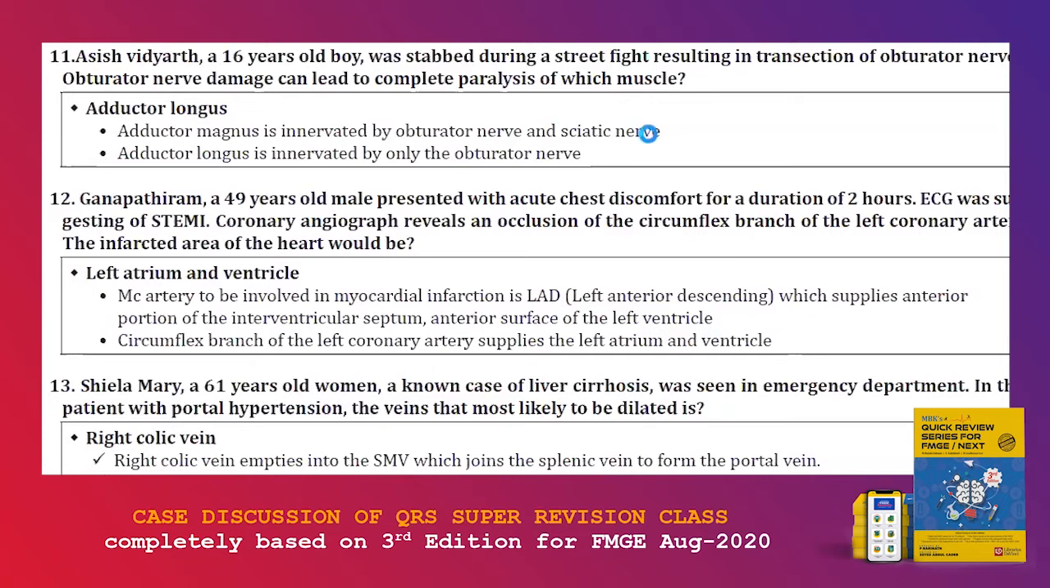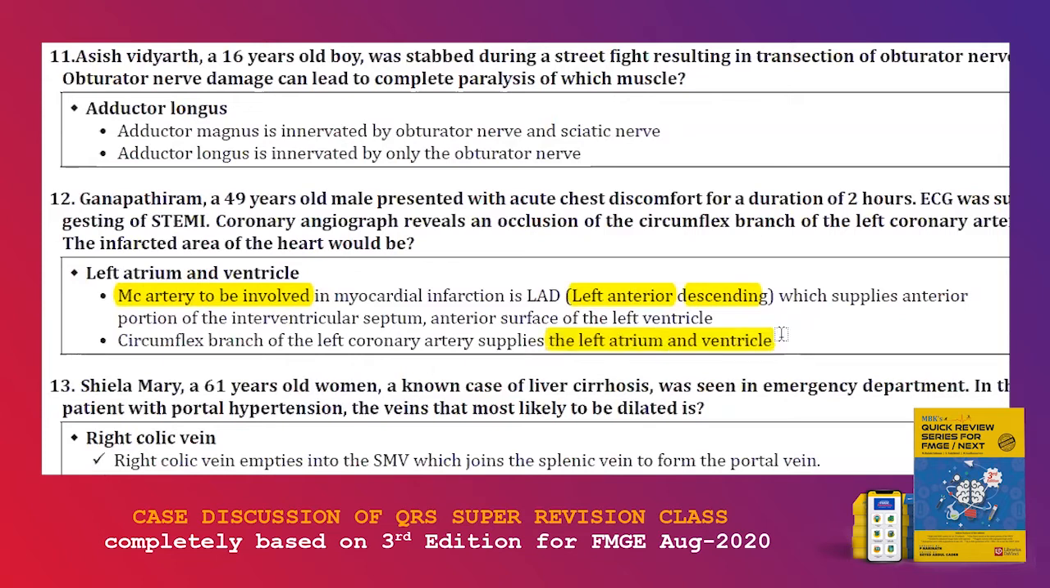But you need to remember this question talks about myocardial infarction. So whenever they talk about myocardial infarction, you have to remember there's a very important MCQ. The most common artery that is involved in MI is going to be left anterior descending artery, LAD. This supplies anterior portion of interventricular septum and anterior surface of left ventricle. So whenever they talk about MI, you must remember LAD. MI means LAD. That is straight MCQ. But here specifically they talked about circumflex branch of left coronary artery. So you are forced to answer it is left atrium and ventricle.